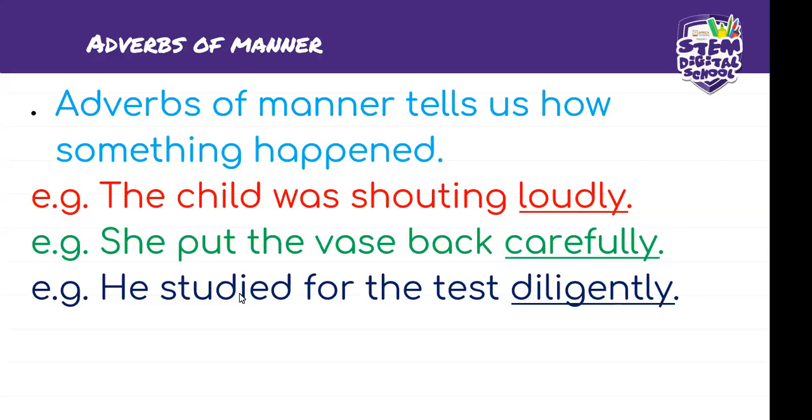Okay, is there any question with the adverbs of manner? Remember, I have just said that what adverbs of manner do is they help us to answer the question how. So here when we say the child was shouting, someone would love to know and ask how. And then you can say loudly, which means that the child was shouting loudly. And then we come again, she put the vase back. Someone then will ask how, and then you can answer, she put the vase back carefully.